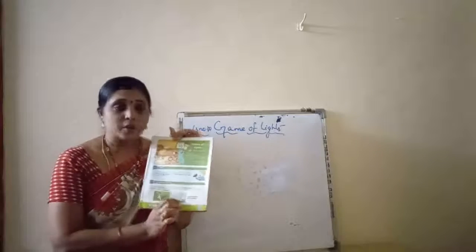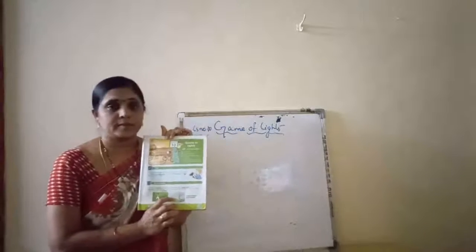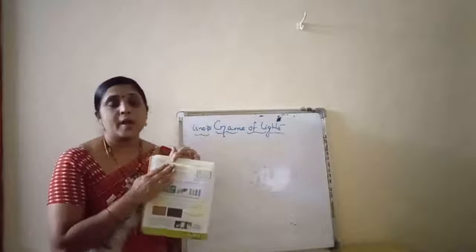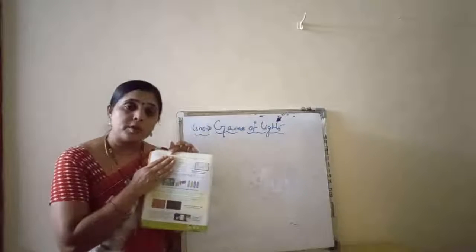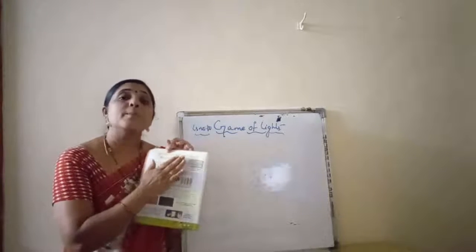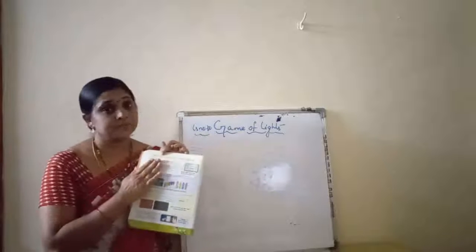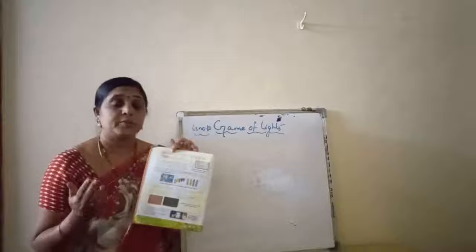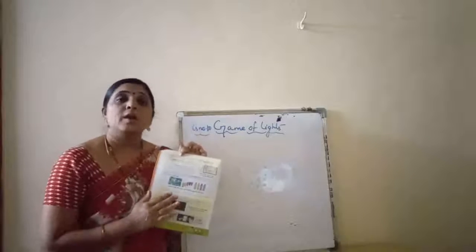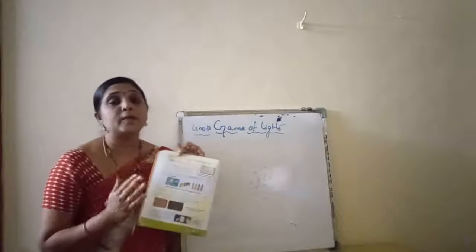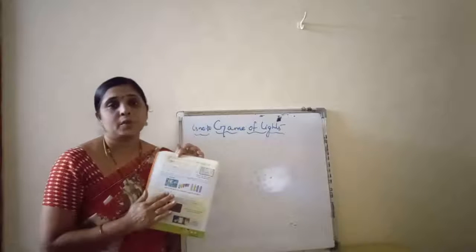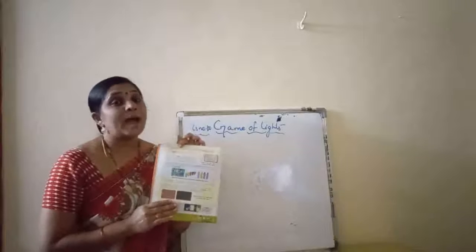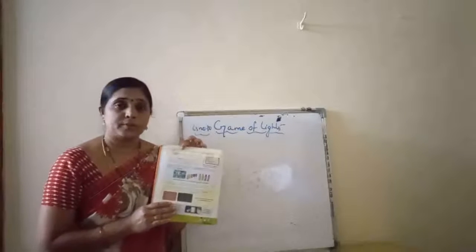This is the shadow of a tree. What more have we learned? We have defined a shadow. A shadow is formed when an object blocks the path of light. There are three types of objects. Some objects will not allow light to pass through them, like a blackboard and wall. So, as a result, a shadow will be formed.